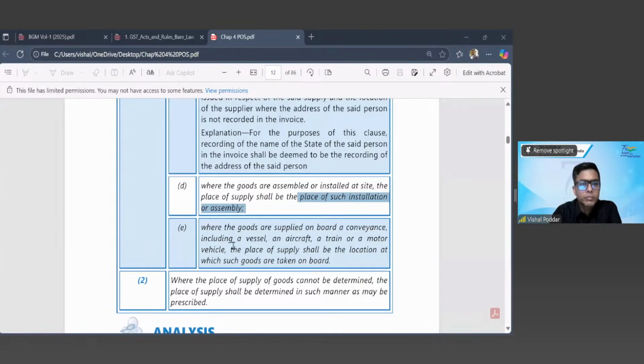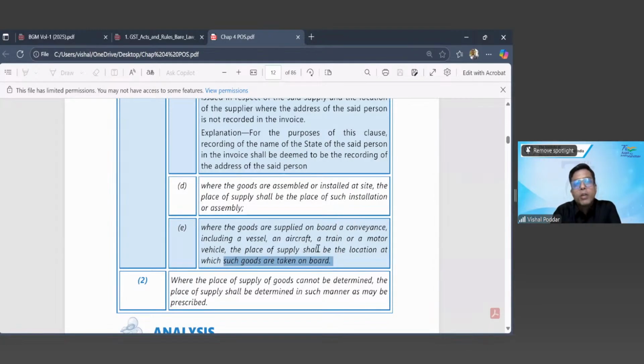Where the goods are supplied on board a conveyance, including a vessel, an aircraft, a train, or a motor vehicle, the place of supply shall be the location at which such goods are taken on board. Very interesting. Now, firstly, we'll have to understand 2-3 things. So this is what I have highlighted is the place of supply.